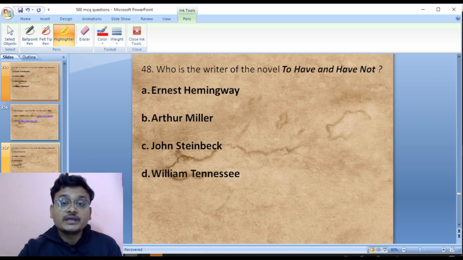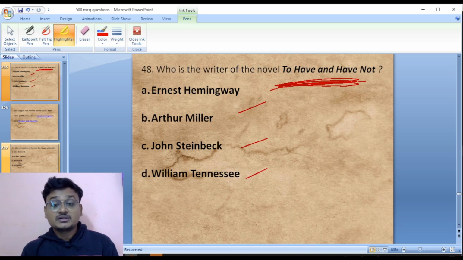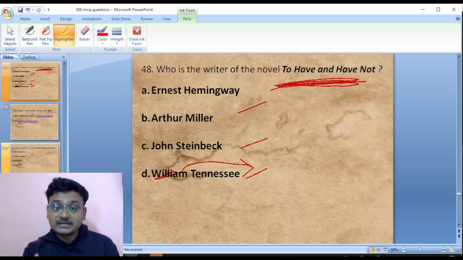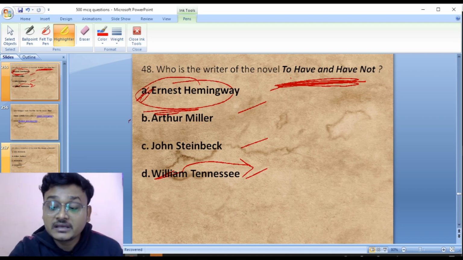Okay, now move to 48. Who is the writer of the novel To Have and Have Not? Ernest Hemingway, Arthur Miller, John Steinbeck, Tennessee Williams. So To Have and Have Not, this novel was written by Ernest Hemingway. So A is the right answer here. To Have and Have Not was written by Ernest Hemingway.